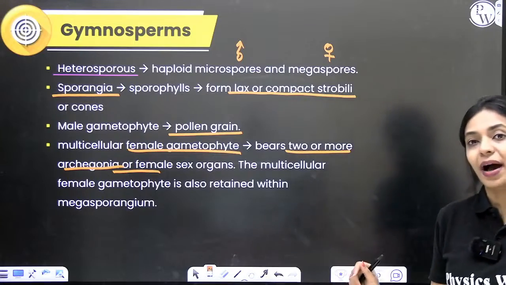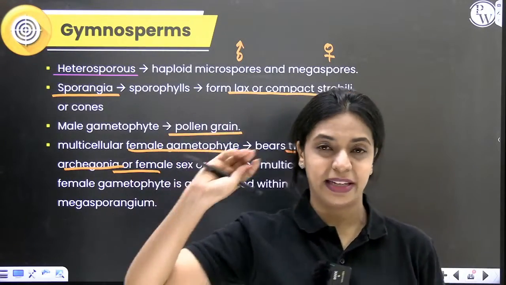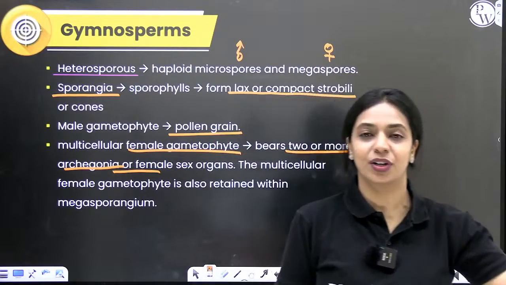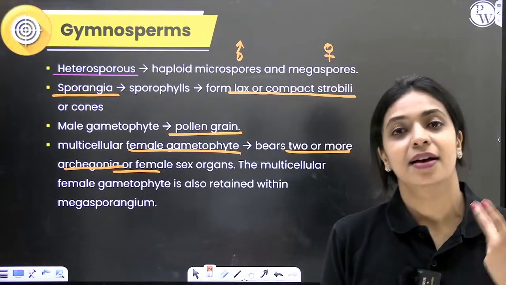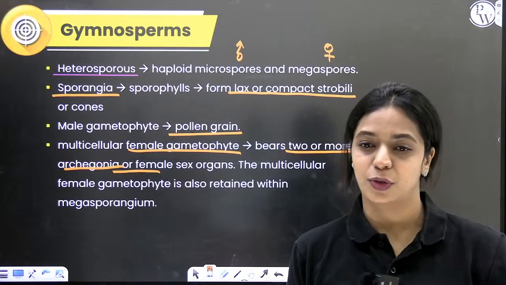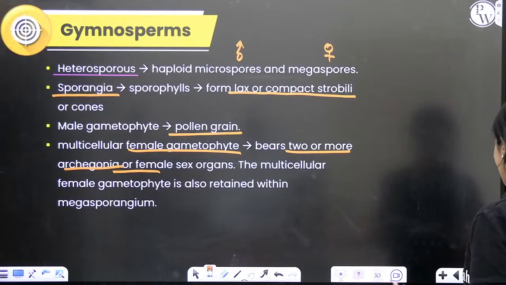Okay? So, by means of wind currents, these pollen grains will be dispersed. Pollen grain has the male gametes inside. It will come and fall near the micropyle, form a pollen tube, release the male gametes. Fertilization will happen. Zygote will form, that will develop into the sporophyte again. Okay, so this is basically what happens in the life cycle of gymnosperms.